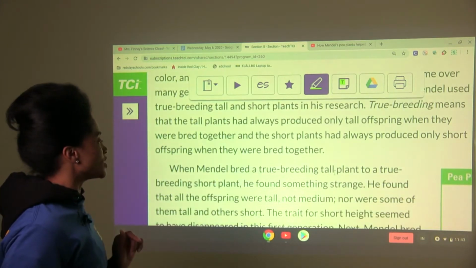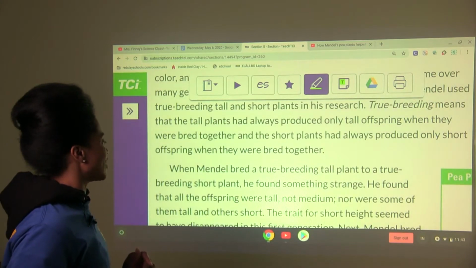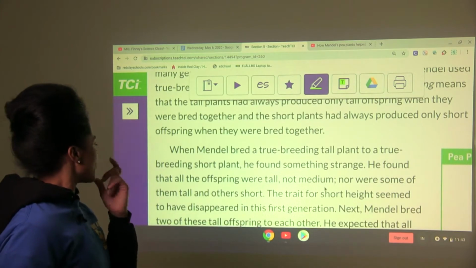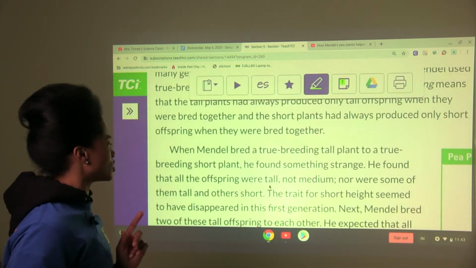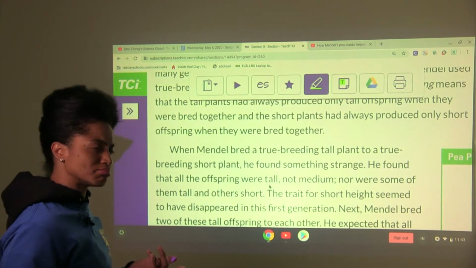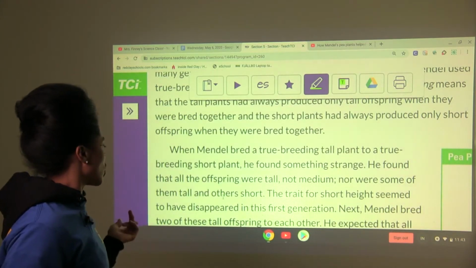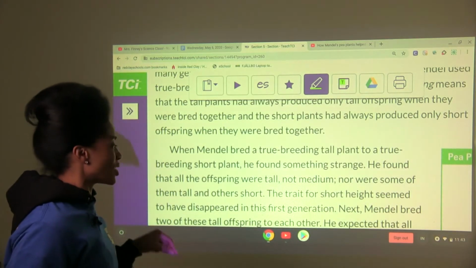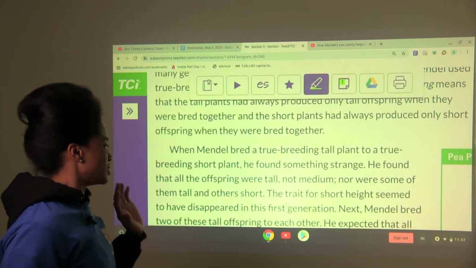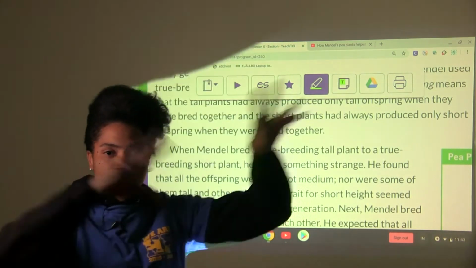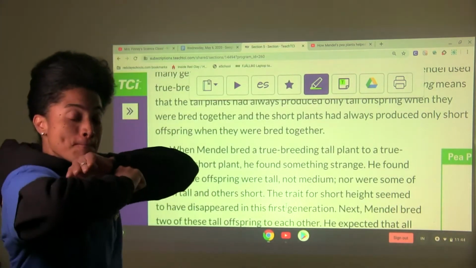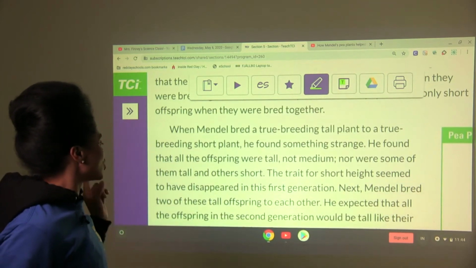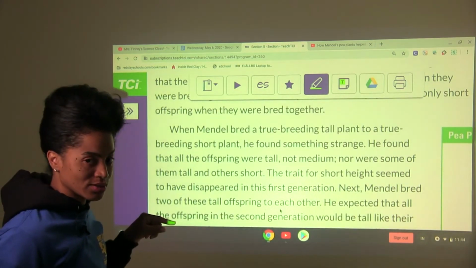When Mendel bred a true breeding tall plant to a true breeding short plant, he found something strange. He found that all the offspring were tall, not medium, nor were some of them tall and others short. Puzzling, right? The trait for short height seemed to have disappeared in this first generation. Vanished, voila, out of here. Poof, be gone. Next, Mendel bred 2 of these tall offspring to each other.